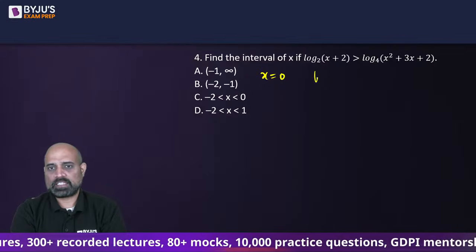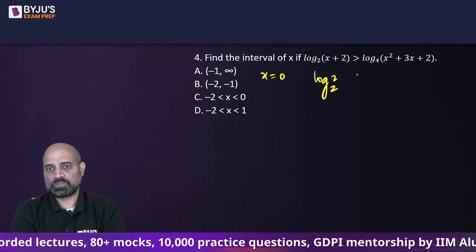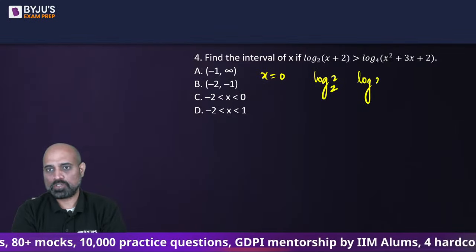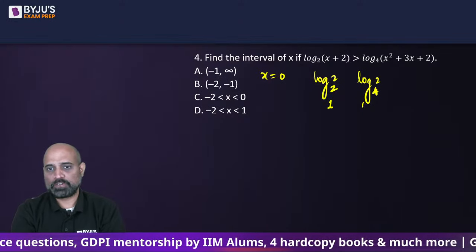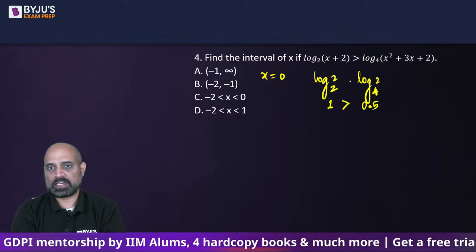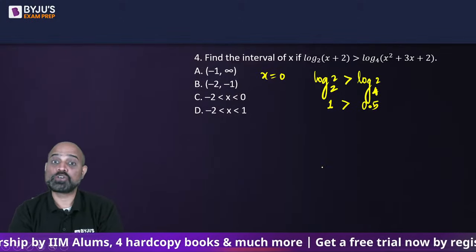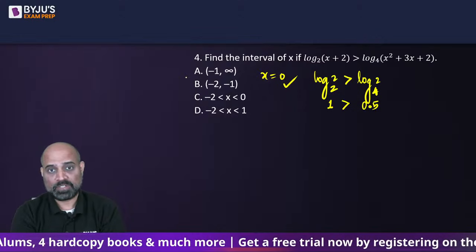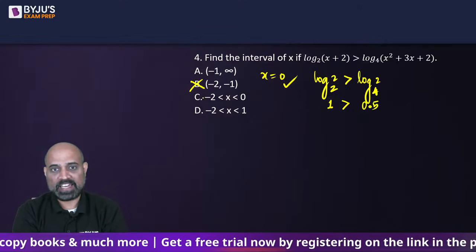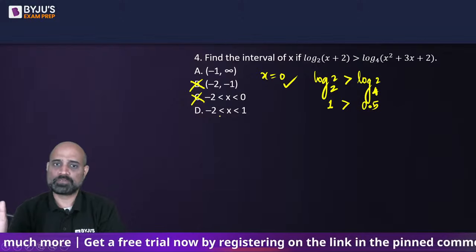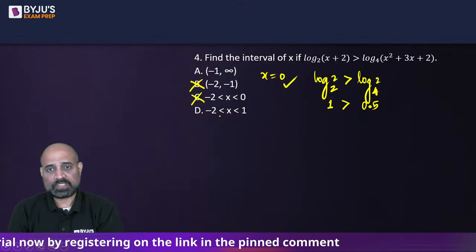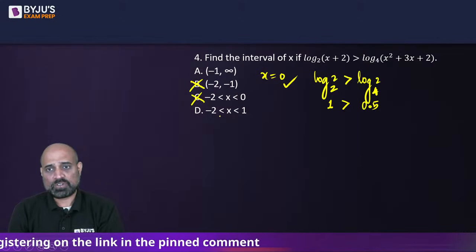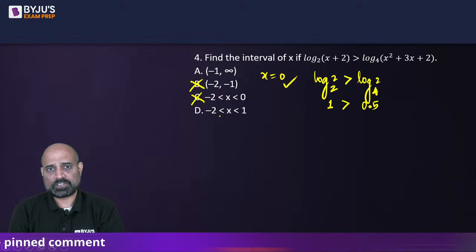So putting 0, I will have log 2 to the base 2 and I will have log 2 to the base 4. Log 2 to the base 2 is 1, log 2 to the base 4 is 0.5, so 1 is greater than 0.5. So that means 0 is an applicable value. Since 0 is an applicable value, anything that doesn't include 0, remove it. Now between A and D, we can take a value with which this will work.